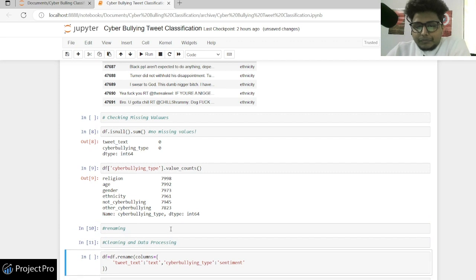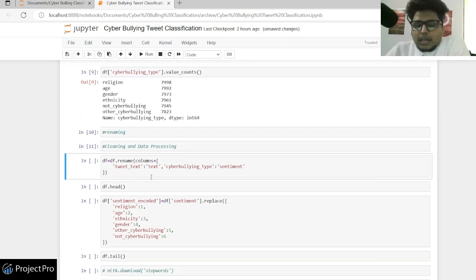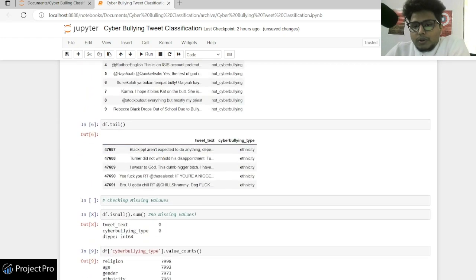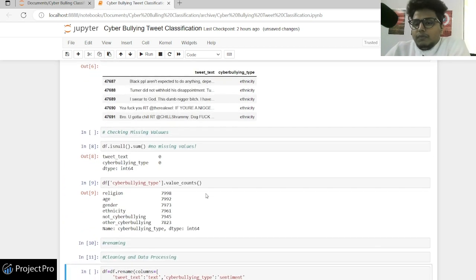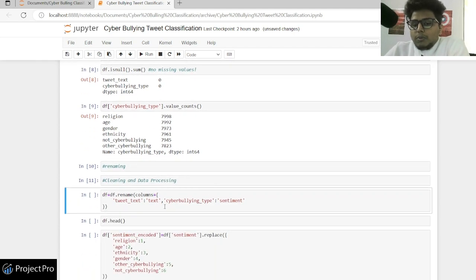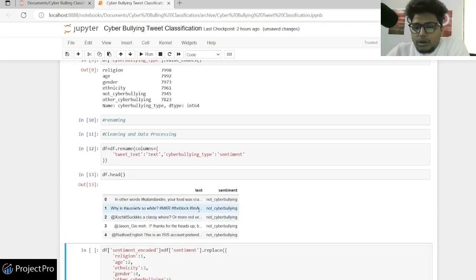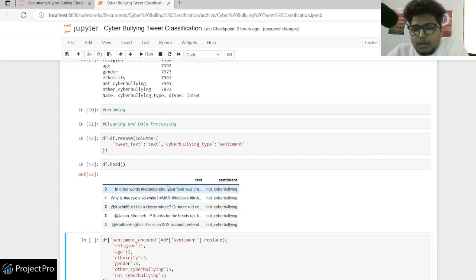Let's see. So the first thing that I'm doing is renaming my column names. Because it's tweet text and cyberbullying type, it kind of makes sense, but they're a little bit complex. We are going to use them again and again, right? So let's make them a little simpler. My first column is text, the other column is sentiment, right? So I've done a df.rename to do that, and then again check the head of it. So now the column names are changed: text and sentiment.